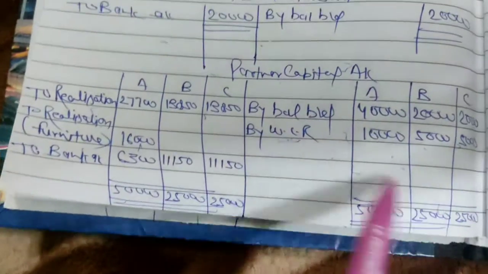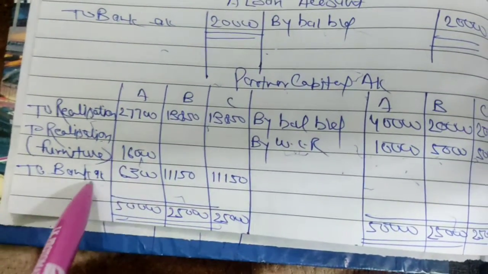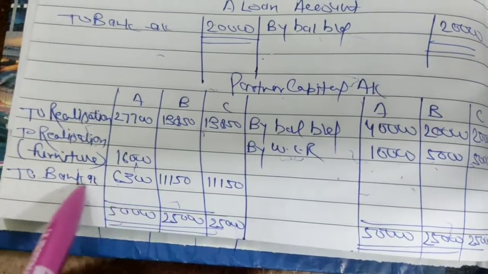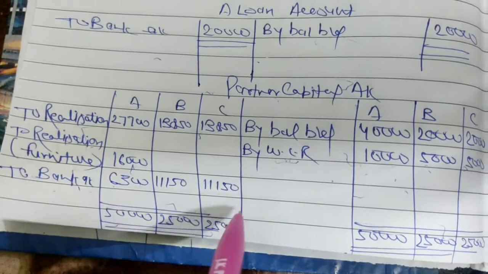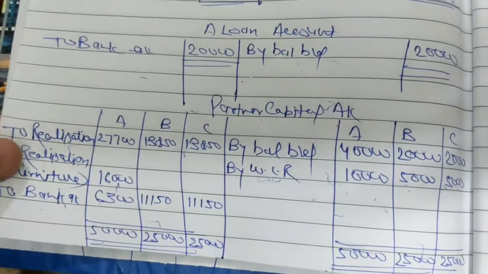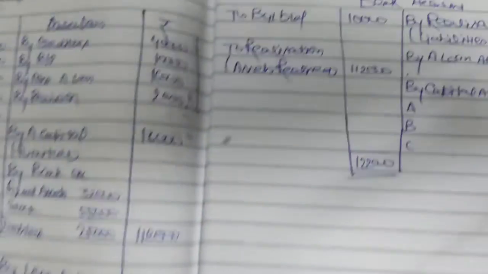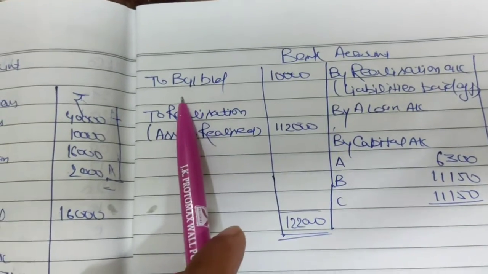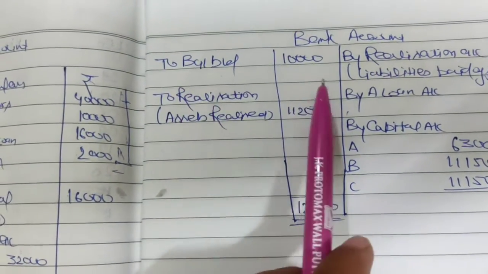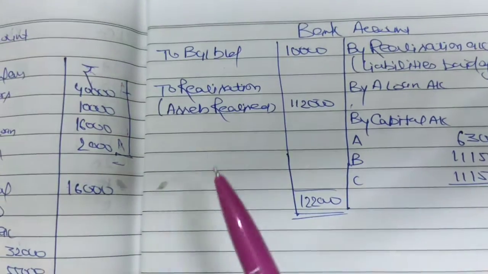Okay. After that we make the total, and whatever balance comes, you have to give payment because the firm is dissolving. So to bank account, we give payment to A 6,300, and to B 11,150. Okay, now in that way the capital account is done. Now we're making the bank account. First of all, the balance given in the balance sheet is the balance at cash, which is given in the balance sheet of the question, 10,000. After that, you do not need to see the book. What do you see? Check your first account.